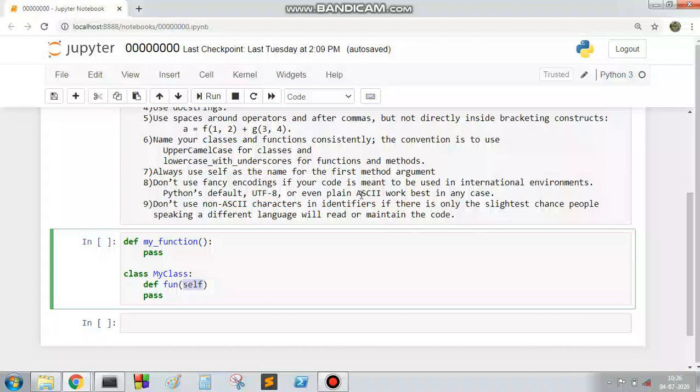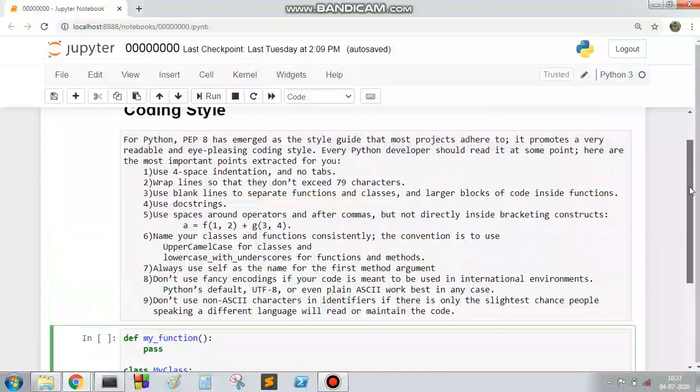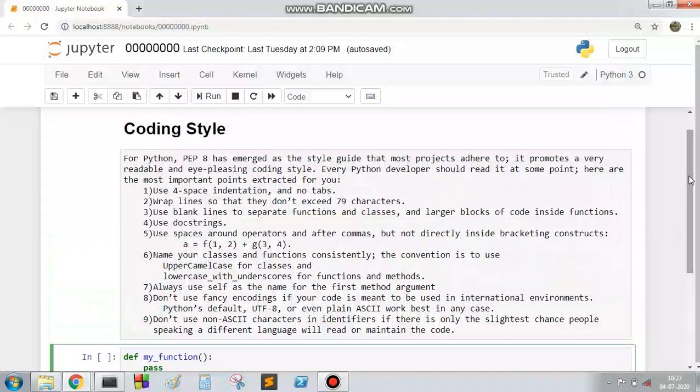But make sure not to use non-ASCII characters in identifiers. Suppose you are making an identifier, better not to use non-ASCII characters in it. So these 9 points are basically the coding style every Python developer needs to follow.